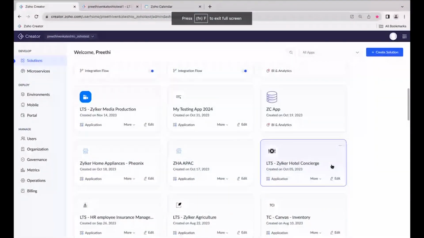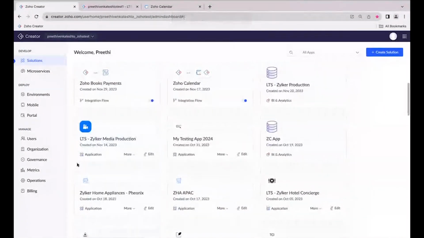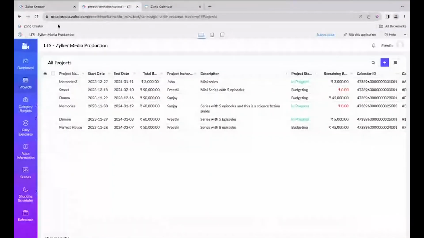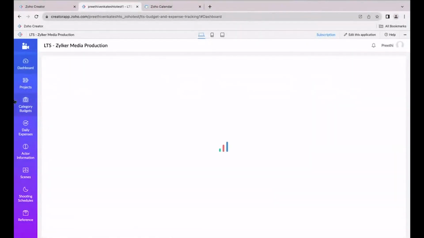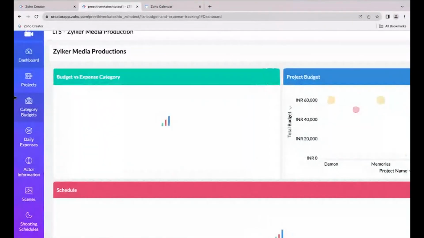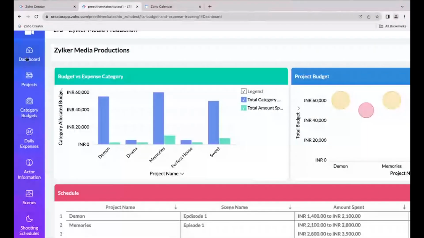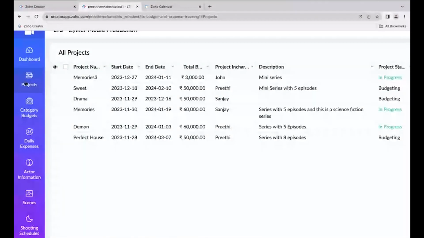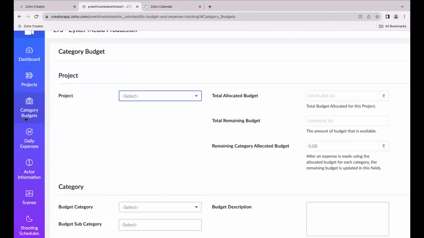So this is my Creator dashboard. As I said before, we have built an application called Zilker Media Production. This is how the application will look. I'll walk you through the modules and the forms first, and then we'll move on to the flow. First we have a dashboard where I have embedded my BI and Analytics Creator dashboard. Then I have the projects module where we capture all the detailed information about each and every project. And then we have the category budgets: for project A, what type of category and what budget is allocated for the category will be noted using this form.